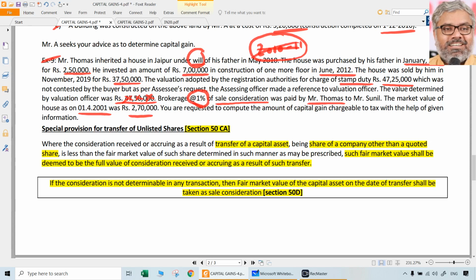If the consideration is not at all determinable in any transaction, any means any, then what should be taken as full value of consideration? Fair market value of such capital asset shall be taken as full value of consideration. So for an immovable property 50C, for unlisted shares it is 50CA, for any asset it is 50D.